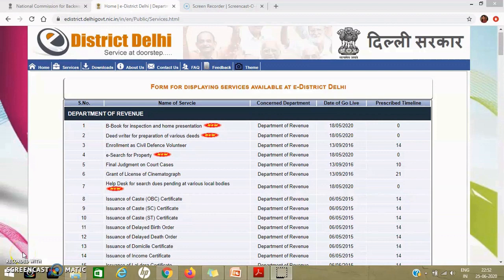In case you are not able to apply for an EWS certificate online, you can apply for an income certificate for the financial year 2019-20 from the same portal. At serial number 14, you can see that issuance of income certificate will be done through the online portal, and the prescribed time limit for issuance is again 14 days. So you can upload the acknowledgement slip of this certificate till you get the certificate.